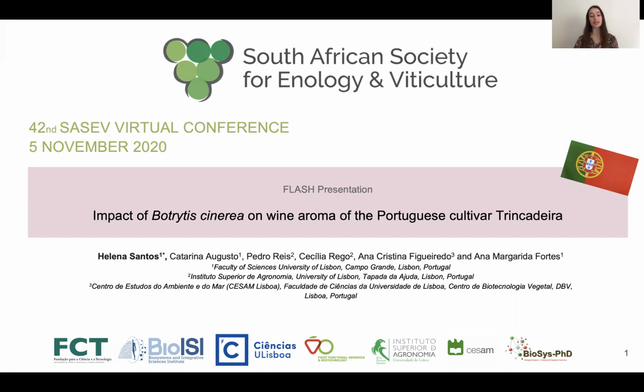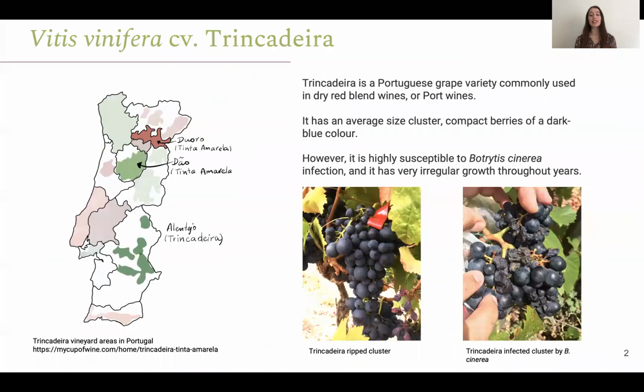Good afternoon, my name is Helena and I am going to present the impact of Botrytis cinerea on wine aroma of the Portuguese cultivar Trincadeira. Trincadeira is a Portuguese grape variety commonly used in dry red blend wines from the regions of Alentejo, Dão and Douro, although in this area it is called Tinta Amarela. It has an average size cluster with compact berries of a dark blue color. However, it is highly susceptible to Botrytis cinerea infection and has also a very irregular growth depending on weather, which makes the wine aroma quite inconsistent throughout the years.